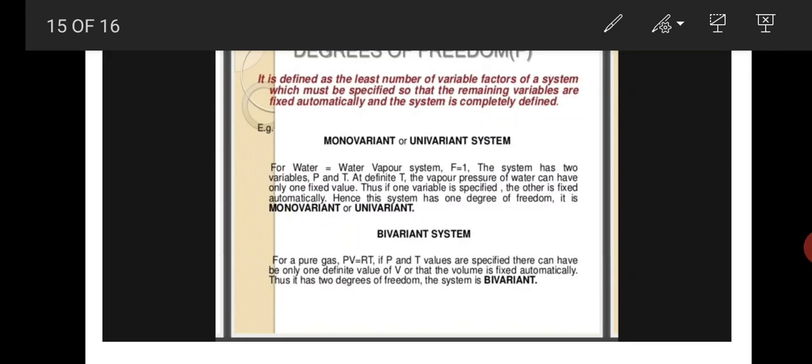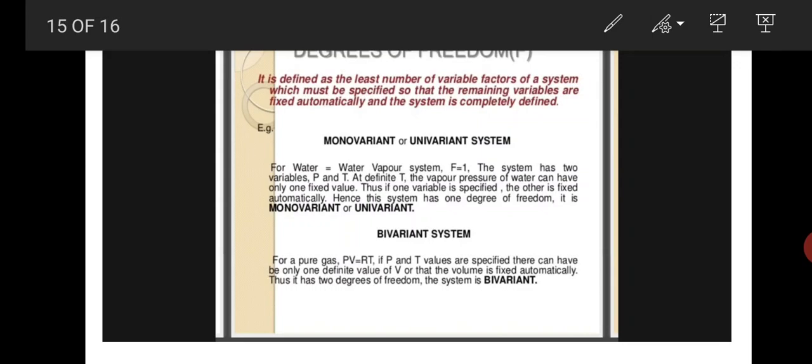Here F equals 1. The system has two variables, pressure and temperature. At a definite temperature, the vapor pressure of water can have only one fixed value. Thus, if one variable is specified, the other is fixed automatically. Hence the system has one degree of freedom, so it is called a univariant system.